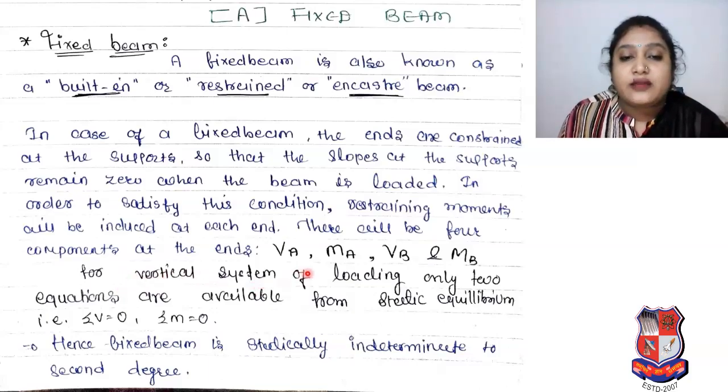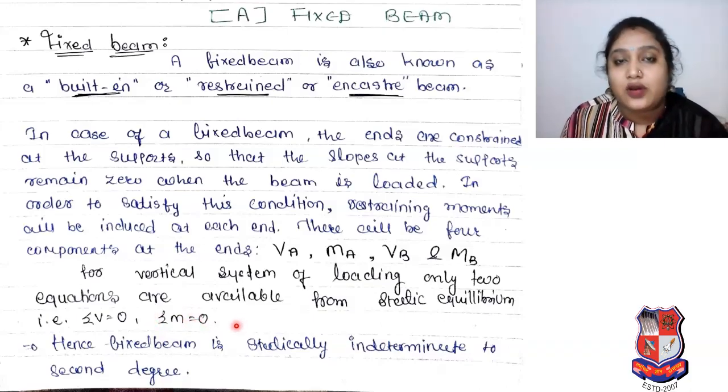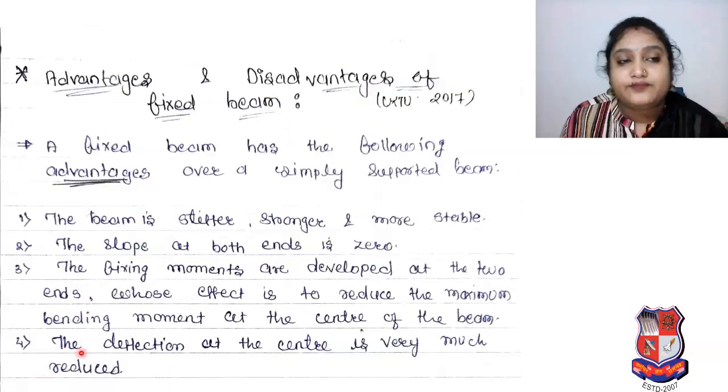For vertical system of loading, only 2 conditions are available from static equilibrium. Sigma V is equal to 0 and sigma M is equal to 0. Means summation of all vertical forces will be 0 and summation of all the moments will be 0. Here we assume that no horizontal force. Hence, fixed beam is statically indeterminate to second degree.